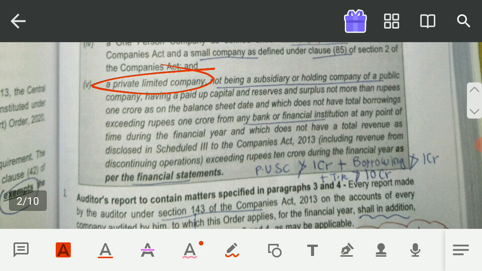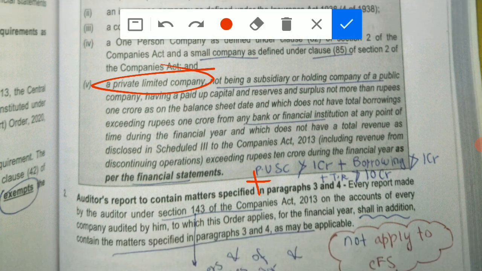Okay, so what are these three conditions? The total of paid up share capital plus reserve and surplus should not be more than 1 crore. If it is 1 crore, then you do not need to report. So that means less than or equal to 1 crore, plus total borrowings are not more than 1 crore, and plus total revenue is not more than 10 crore.